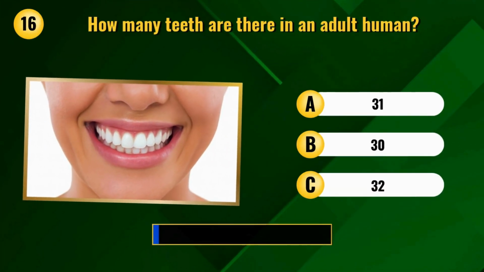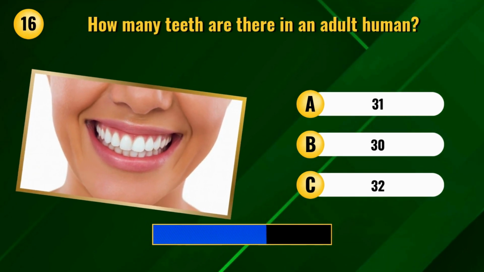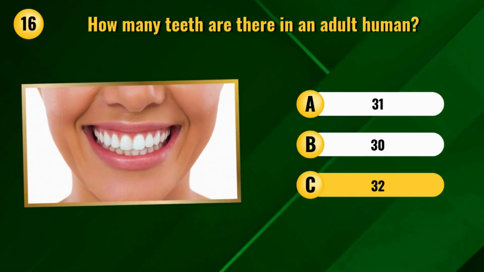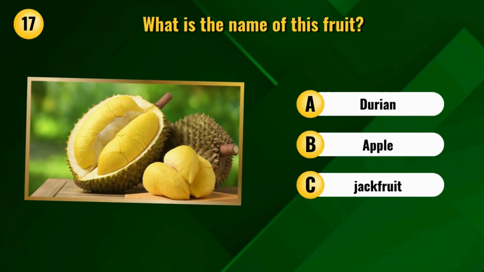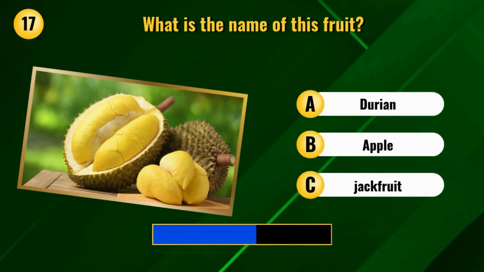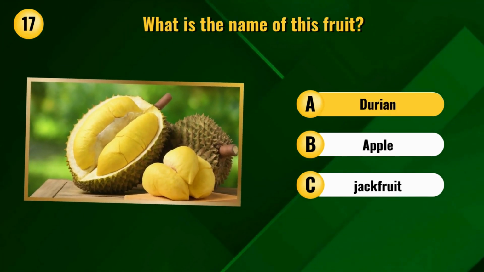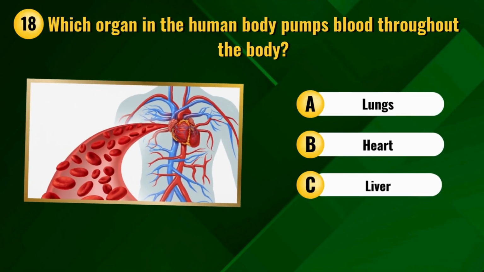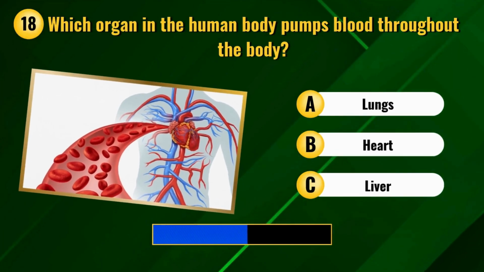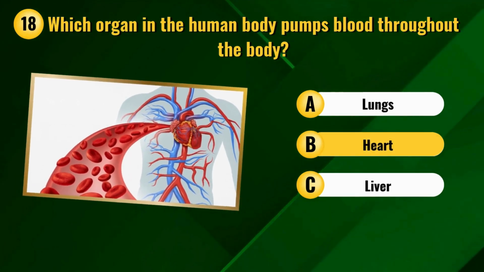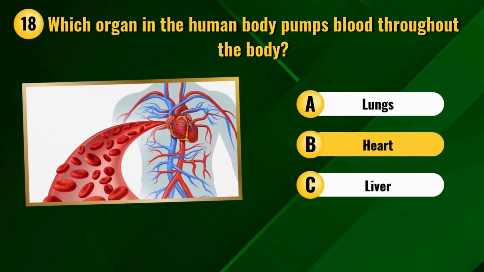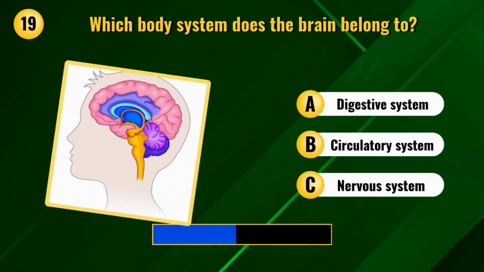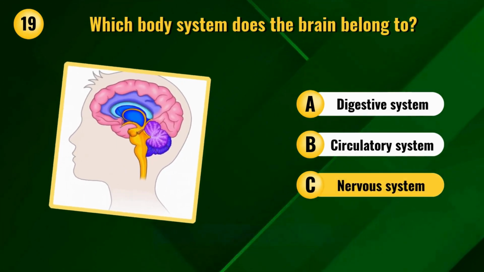How many teeth are there in an adult human? 32. What is the name of this fruit? Durian. Which organ in the human body pumps blood throughout the body? Heart. Which body system does the brain belong to? Nervous system.